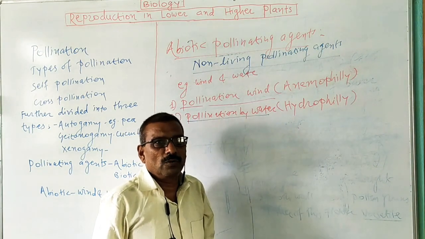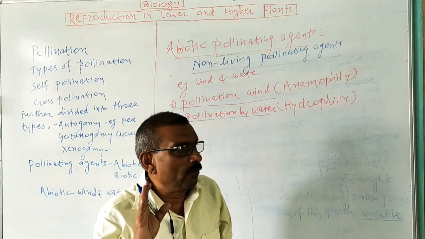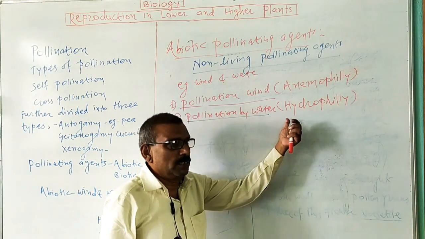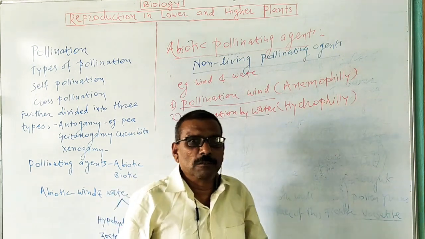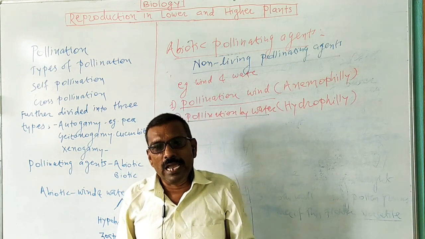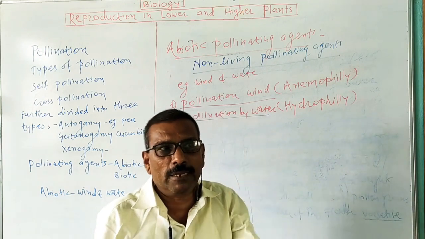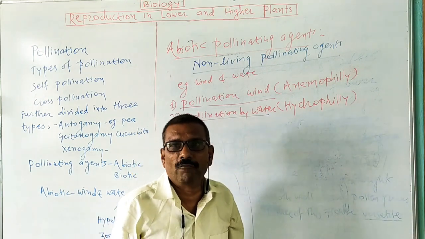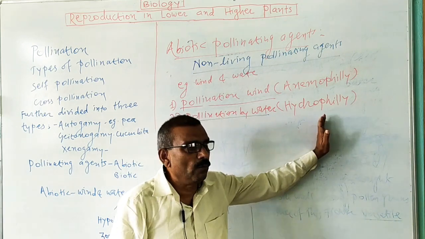These are known as adaptations of water pollinated flowers, that is, adaptations of hydrophilous flowers. The next point is that hydrophily is possible in plants which are aquatic. This type of pollination takes place in aquatic plants such as Zostera, Vallisneria, lotus, etc. Pollination takes place with the help of water.